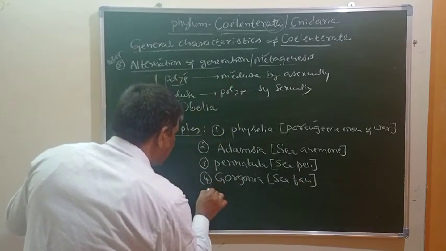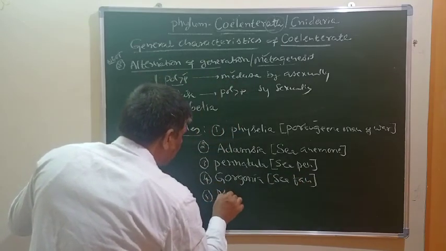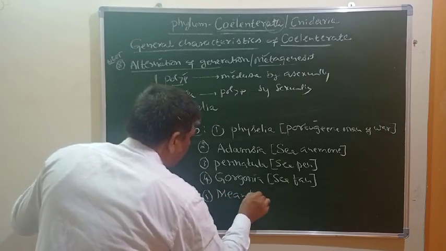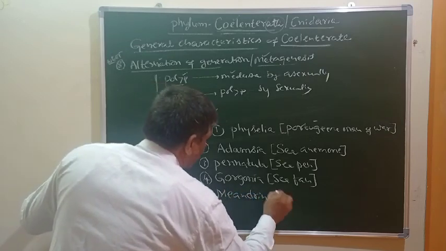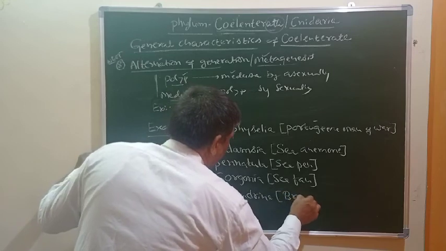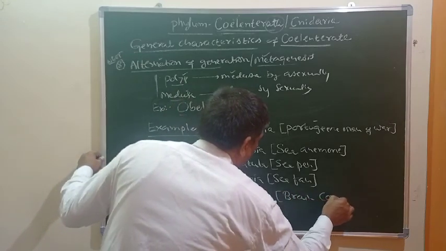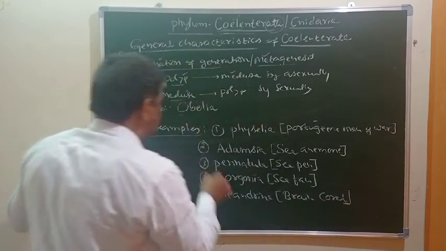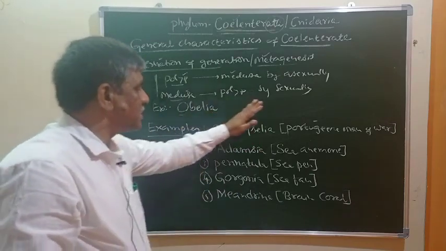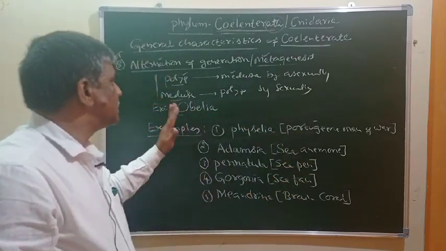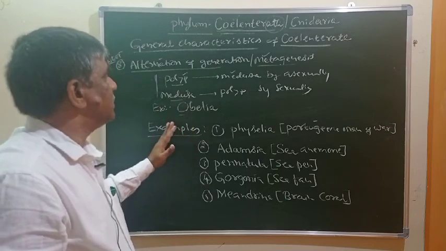And another one is Meandrina, commonly known as brain coral. So these are all various examples. You have to remember these examples from the point of view of the examination.